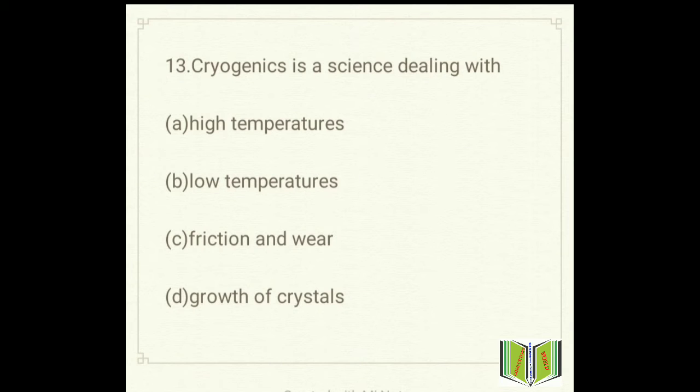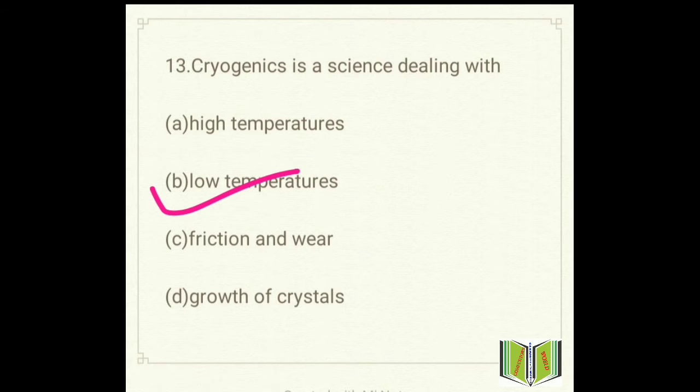Move to the next question, question number 13. Cryogenics is a science dealing with option A high temperature, option B low temperatures, option C friction and wear, and option D growth and crystal. This is also a very important question. The answer will be option B, low temperature. Cryogenics is the science of producing and studying low temperature conditions.